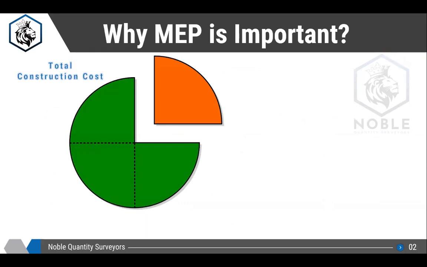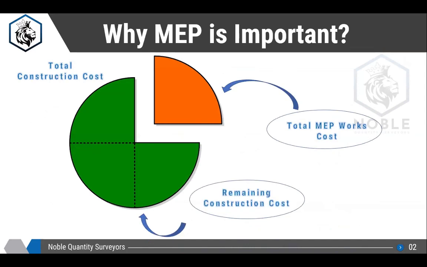Out of the total construction works, MEP will range from 25 to 40% of the project. It depends on the building, what kind of building you are constructing. So depending on the project, the total MEP works range from 25 to 40% of the works. So this is the small introduction I gave you.